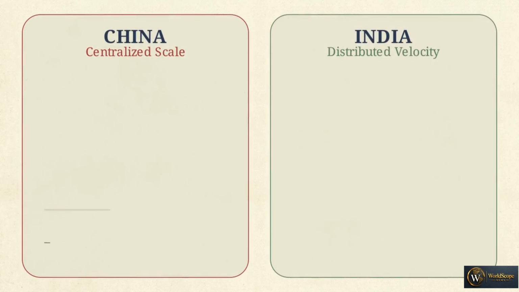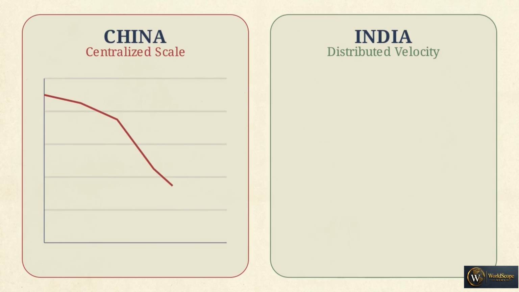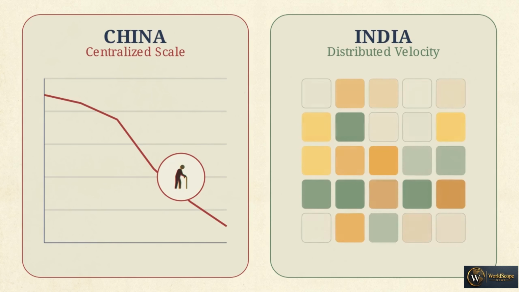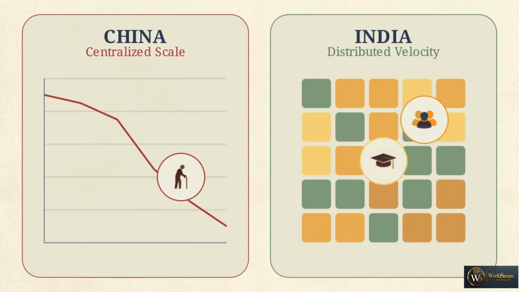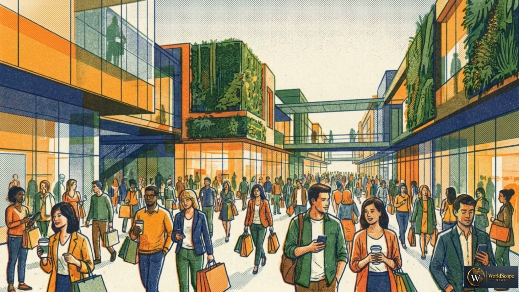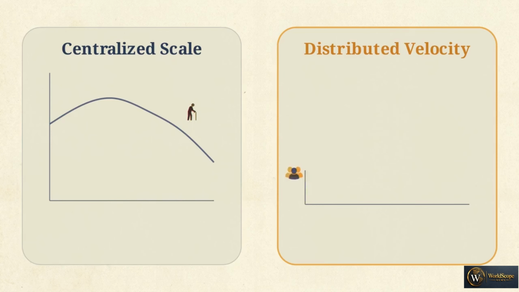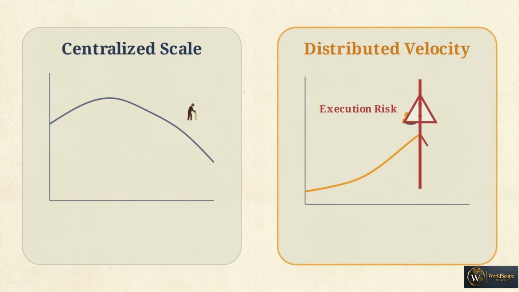But that system is under pressure. China faces rising domestic debt and an aging workforce. Fewer young workers creates a significant drag on future productivity. India's inputs look different. They rely on a services-driven economy, fueled by an expanding young middle class. This generates demographic velocity. Over the next 2 decades, this youth bulge will drive a massive increase in domestic consumption and internal market expansion. The trade-off here is execution. India faces significant physical infrastructure gaps and the bureaucratic challenge of translating a massive population into efficient productivity.